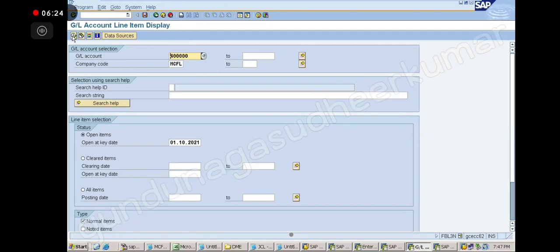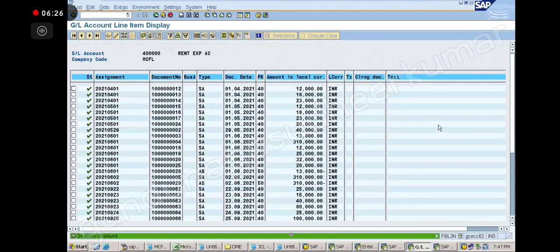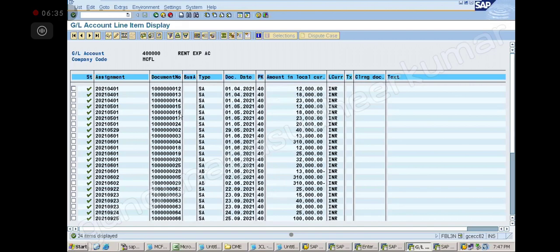Now here is the line item display. I can see yesterday whatever I posted, now you will be able to see. You see all my documents, are you able to see or not? Yes, sir. You see 12, 13, 14, 15, 17. I'm able to see here 12,000, 18,000. All this I posted, no? Yes, sir. Sir, the company code is MCFL above.